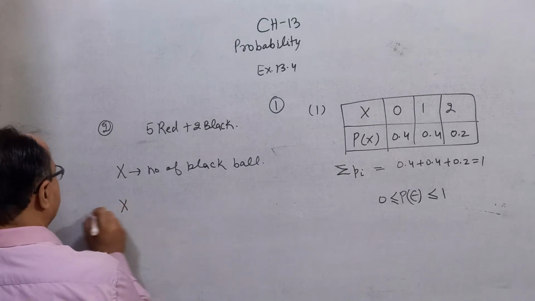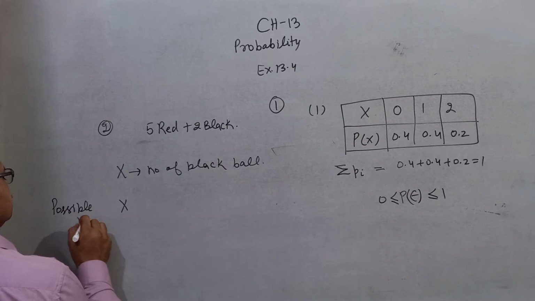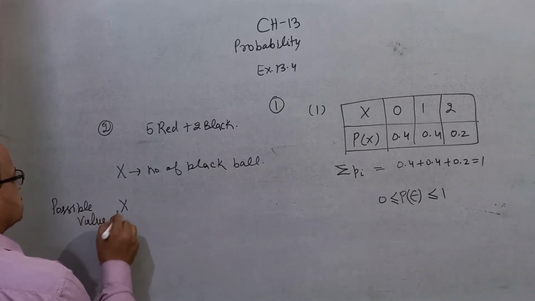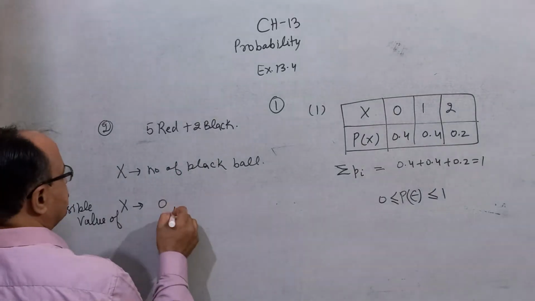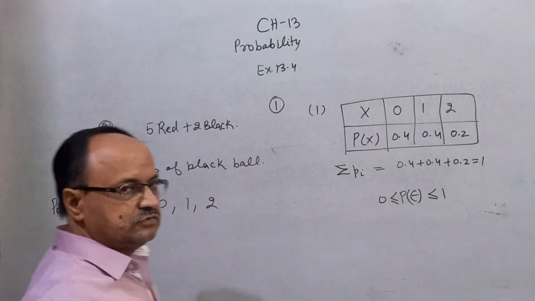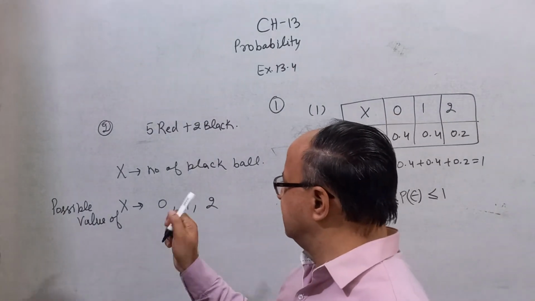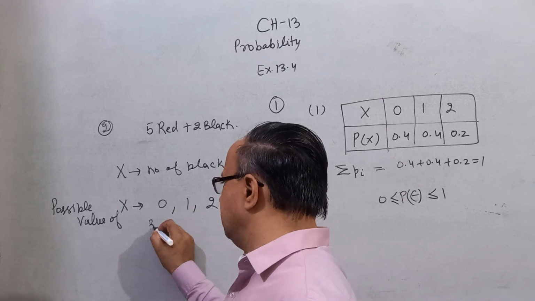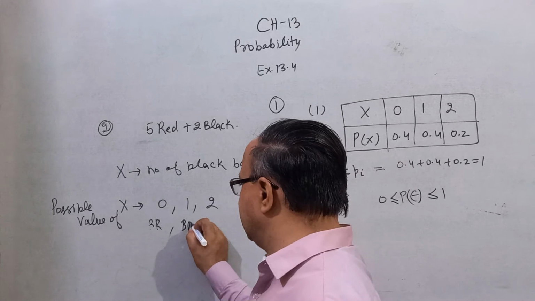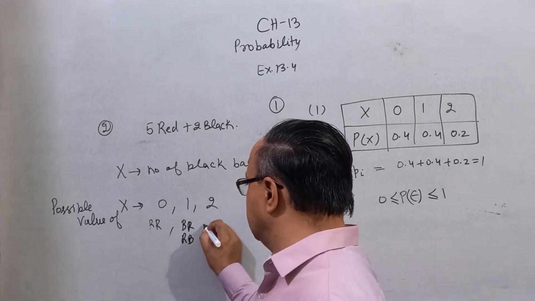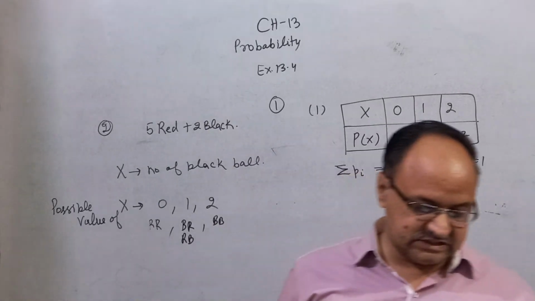The possible values of x, when you draw the black ball, are 0, 1, 2. When you draw two balls, 0 means nothing is black, both red. 1 means 1 black and 1 red, and 2 means both black. So these are the possible values of x.